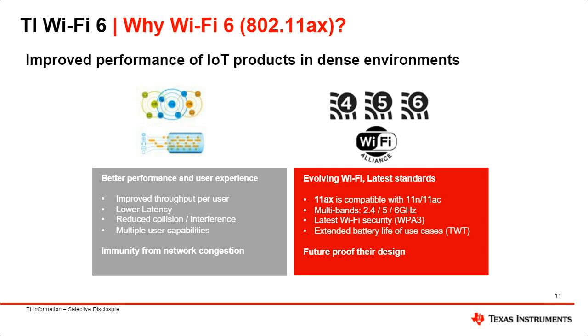A new Wi-Fi 6 feature called Target Wake Time, or TWT, allows devices to shut off completely for prolonged periods, reducing power consumption for the whole system. With features like WPA3 and Target Wake Time, customers can be guaranteed that these devices future-proof designs for years to come.